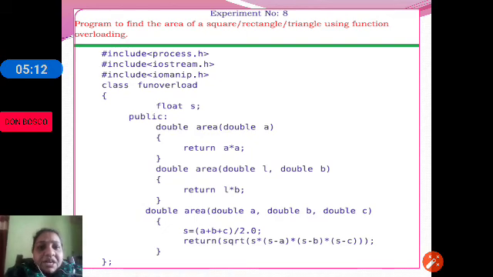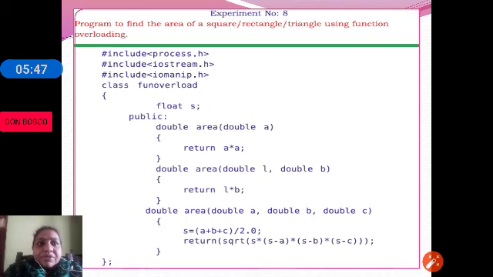Let's check out the practical program using this concept of function overloading: program to find the area of a square, rectangle and triangle using function overloading. To find the area of a square, we require one side, so A into A. To find the area of a rectangle, we require length and breadth, two values.